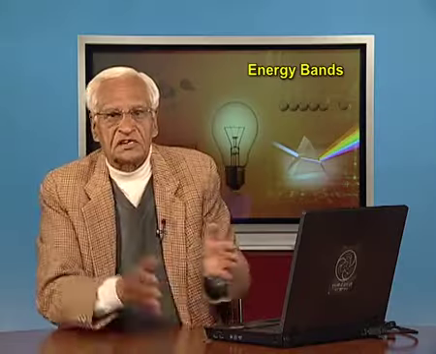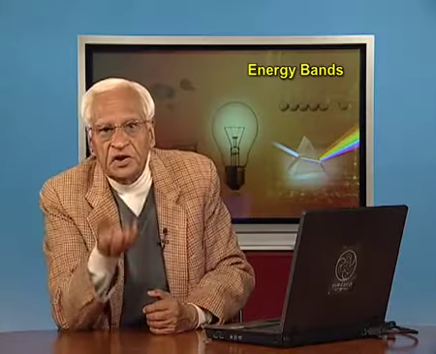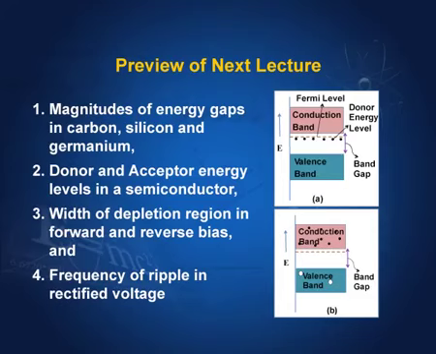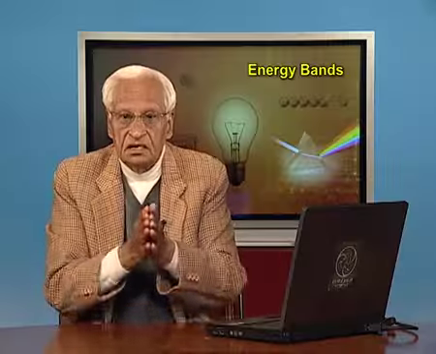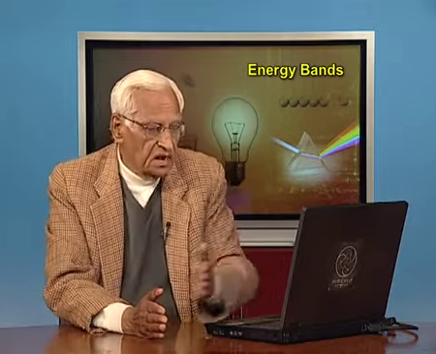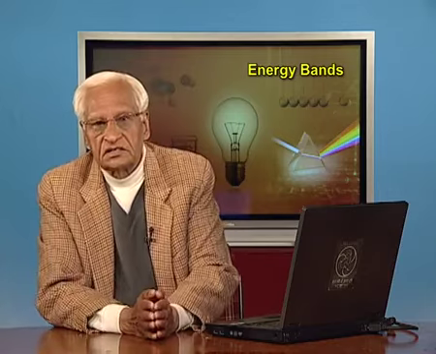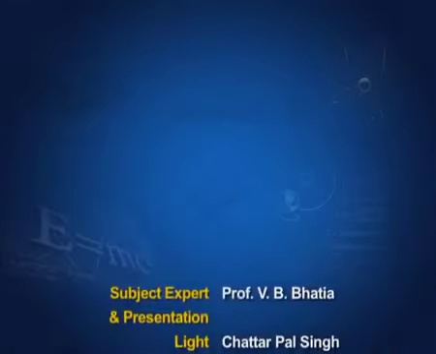In the next lecture, we shall see what happens if a small impurity is added to an intrinsic semiconductor. These semiconductors are called extrinsic semiconductors, and we shall also see what happens if a particular element is added and causes conductivity in a different way. So, we shall distinguish between p type and n type semiconductors, and we shall ultimately see the property of a p-n junction, and we shall see how rectifiers work.